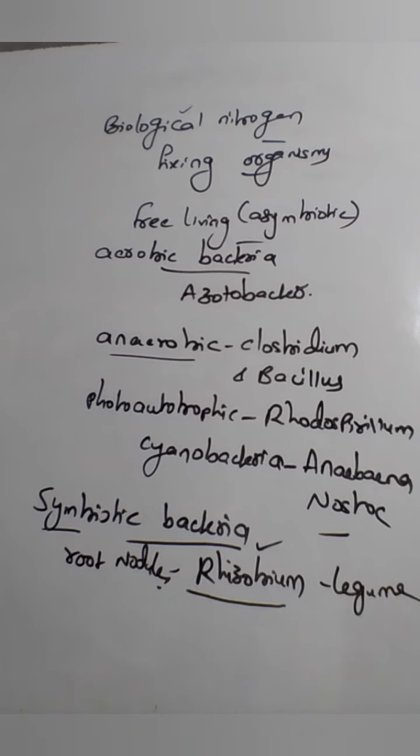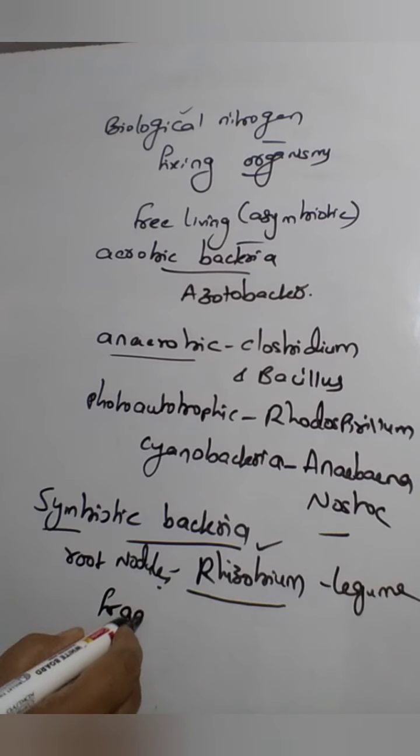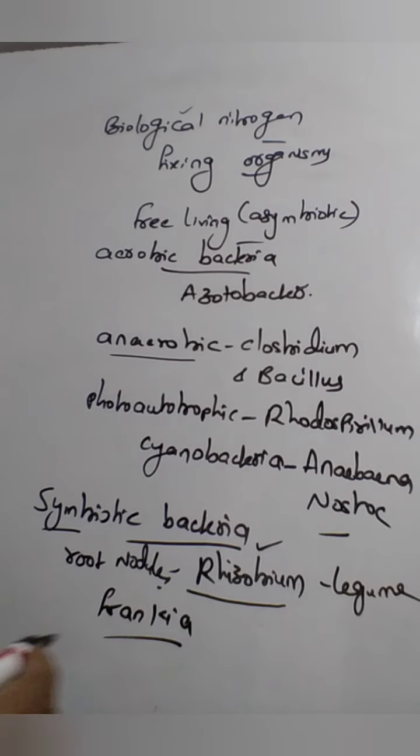Okay. And there are other non-legume plants which also produce root nodules. One example is Frankia. This is one example which is not in a symbiotic relationship with the legumes, but it can also produce root nodules.